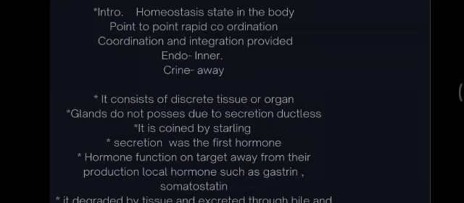This endocrine system consists of discrete tissues or organs. That means, what are these endocrine systems made up of? They are made up of discrete tissues or organs. There are two types of glands: one is ductless glands and the other is duct glands. In the ductless glands, the secretions do not pass through ducts. If they have ducts, then they are duct glands.